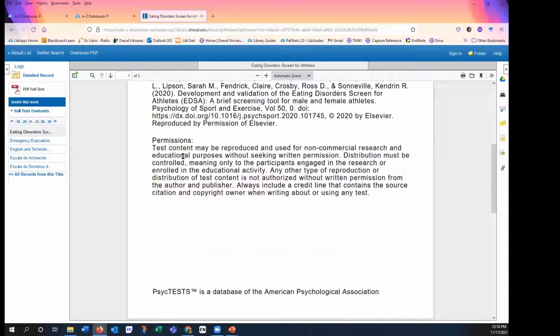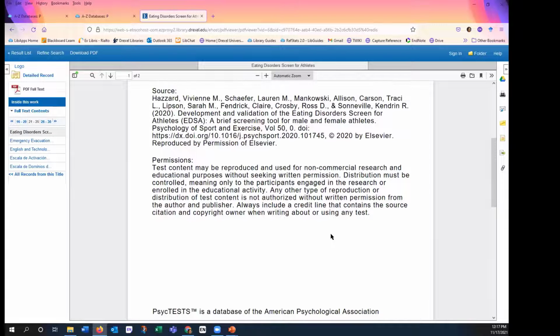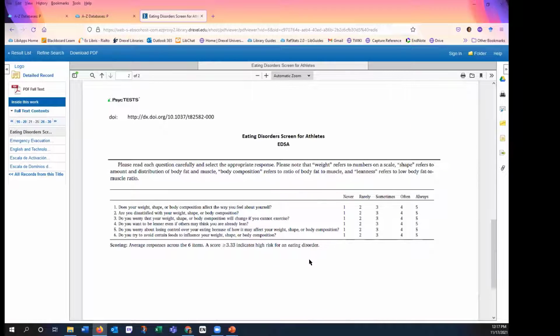But it does say a little bit more in the permission section. So it confirms that we can use it for non-commercial purposes for research and education, but we can only distribute that to people who are participating in the research or education, which sort of makes sense. And then it specifies that for any other type of reproduction that's not authorized, we've got to get written permission, and there's information about attribution and whatnot. If I scroll down far enough, I will see the test itself and scoring.